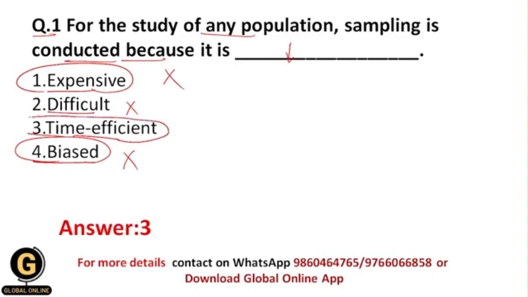Over here, time efficient is one of the advantages of the sampling technique, because a researcher cannot study the whole population at a time. It includes a lot of participants, and that's why it would require a lot of time and funding for a researcher to study all the participants in the target population. That's why he uses the sampling technique, so that he can properly select some samples from the population which are representative of the whole population, and it will be time efficient. And as well, the researcher does not need lots of funding. So your correct answer should be 3 over here.